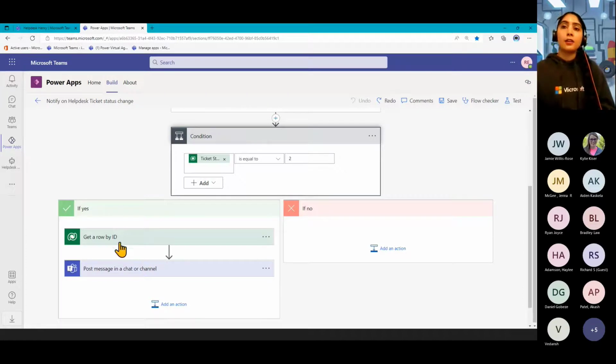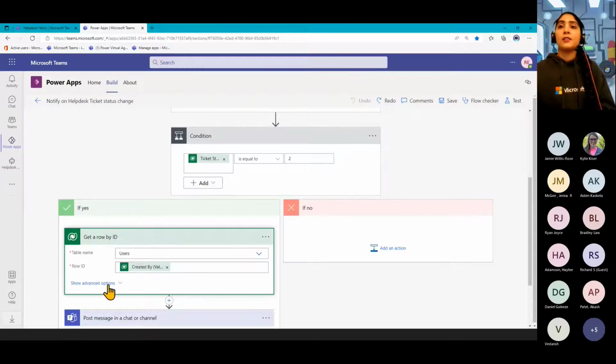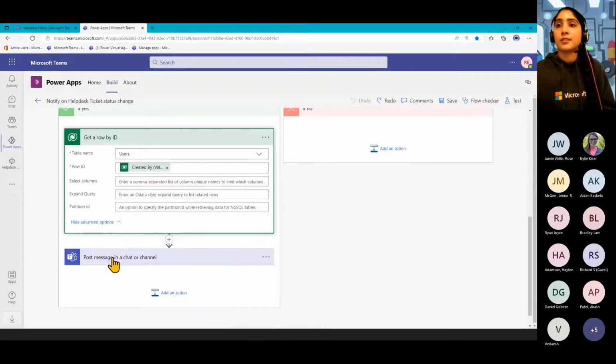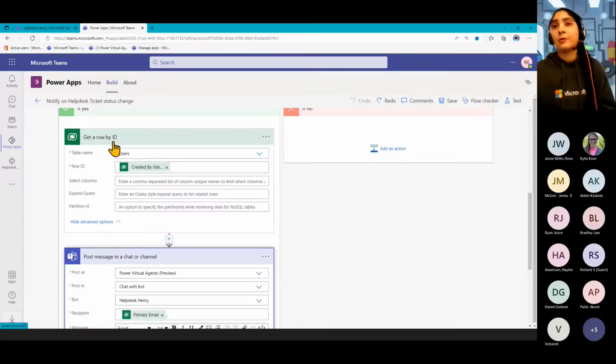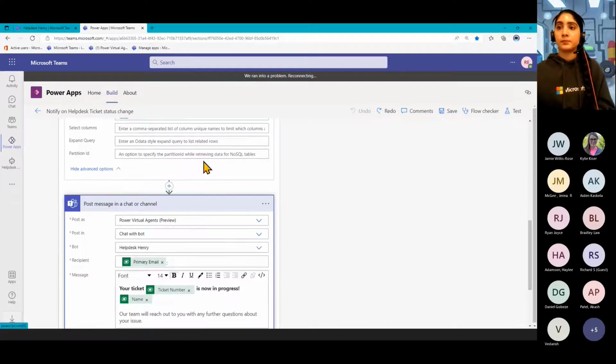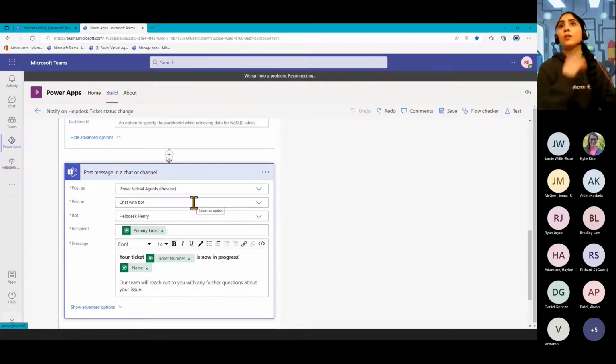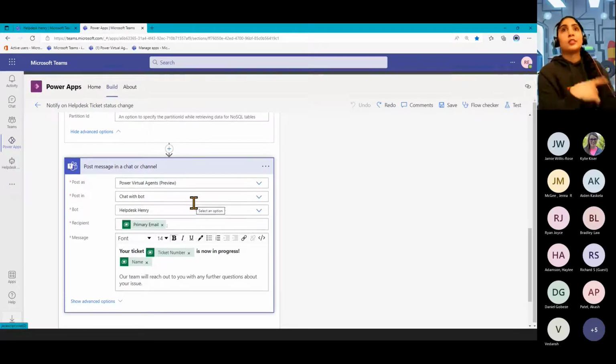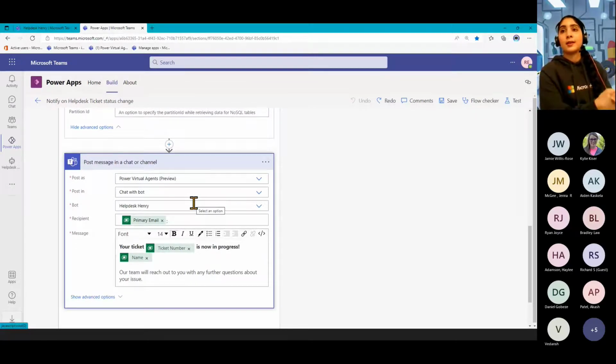And if it is, then over here, we're going to update our ticket to let us know. Oh, sorry, not update it. We're going to get the details of who submitted it. So we've got this get a row by ID to see who the user was. Then from there, this Teams action is what does the proactive messaging. So this is just the post a message in a chat or channel action that's there.